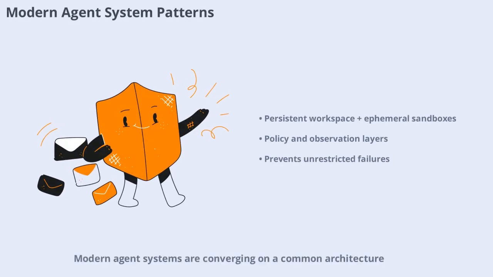Modern agent systems are converging on a common architecture: a persistent workspace for long-term state, ephemeral sandboxes for risky actions, a policy layer for permissions, and an observation layer for logging and auditing. This structure isn't just elegant, it's necessary. Without it, unrestricted execution will eventually cause failures.